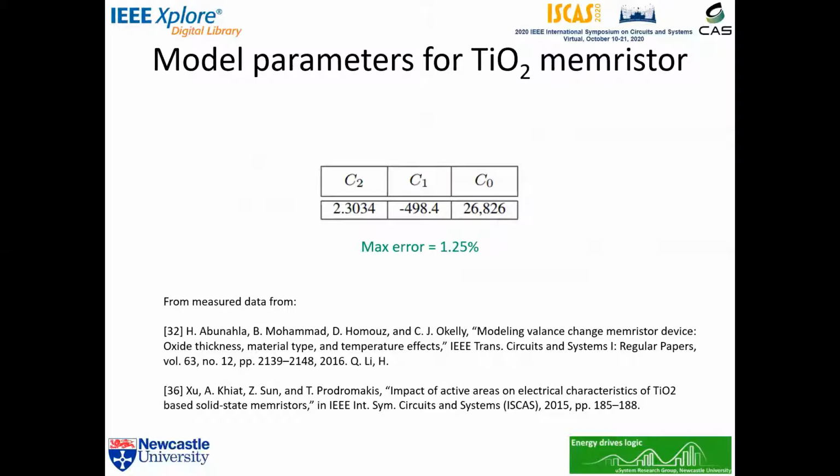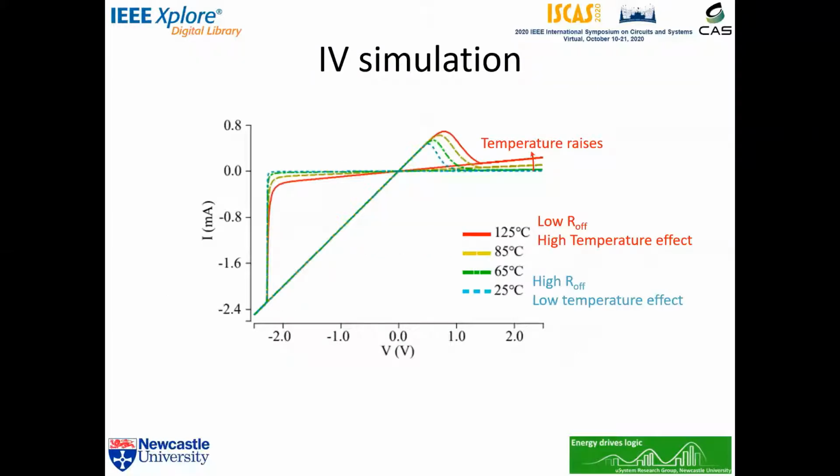Based on the data from the titanium dioxide memristors obtained from the literature below, we can fit our model using the coefficients C2, C1, and C0 as shown in the slide, with the maximum error of 1.25%. Using our model and the obtained parameters, we can plot the IV curves at different temperatures from 25 degrees Celsius to 125 degrees Celsius in the picture.